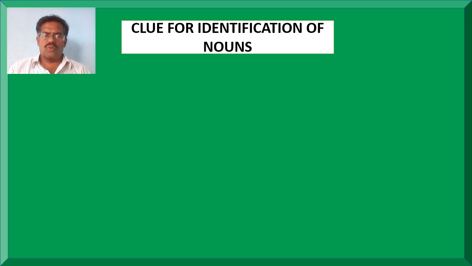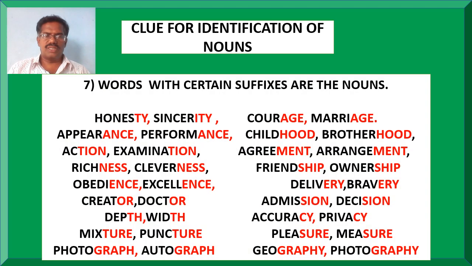Here is one more clue for identification of nouns. The clue is suffixes. If you find some words with these suffixes, then we can call those words nouns. What are the suffixes? Look at this.